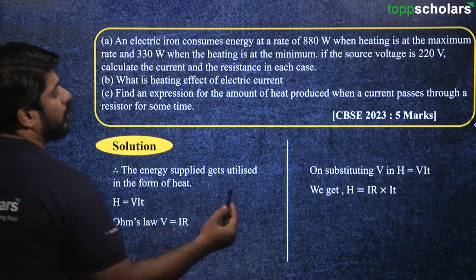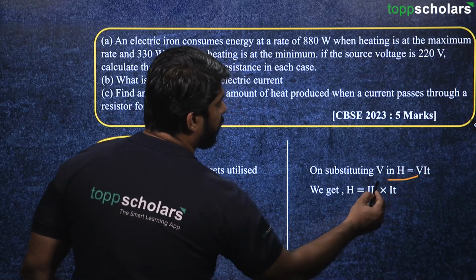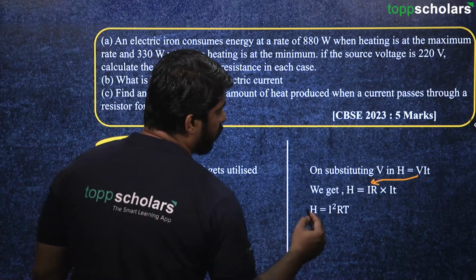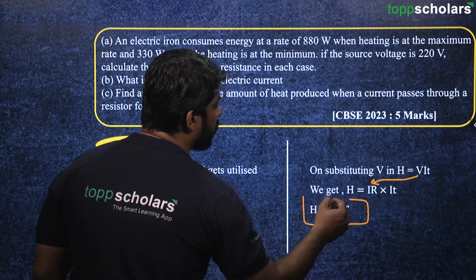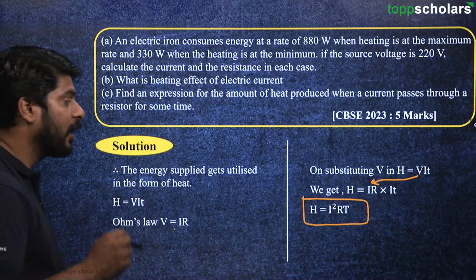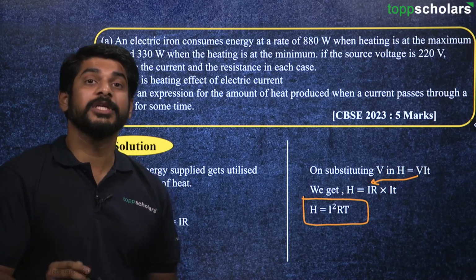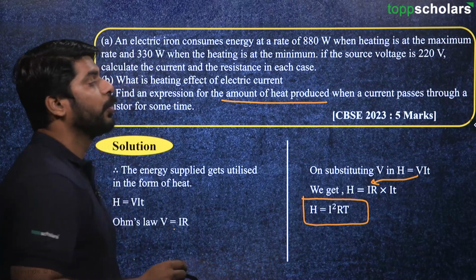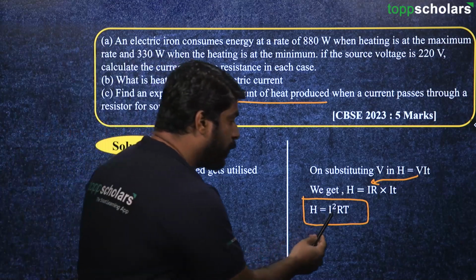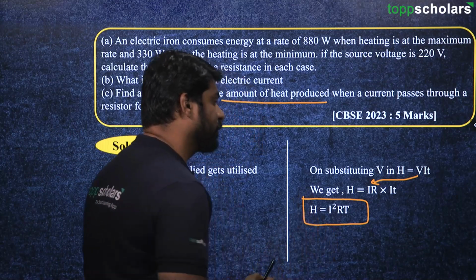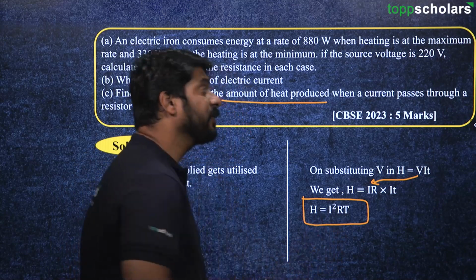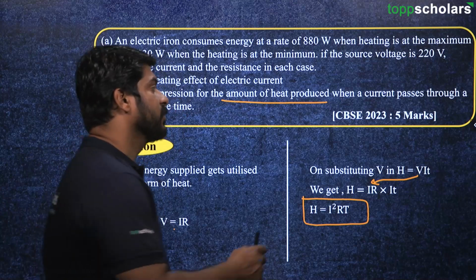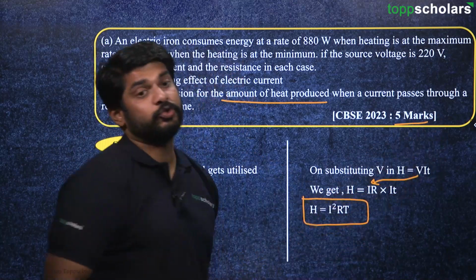So instead of V, what we will write is IR according to Ohm's law, and after we solve this, what we get is H is equal to I squared RT, and this is the equation for finding out the amount of heat produced when a current I passes through a resistor for some time T. And this is our final equation, and this question is for 5 marks.